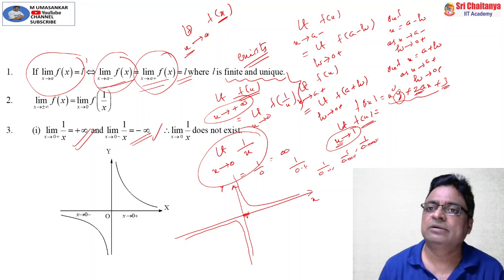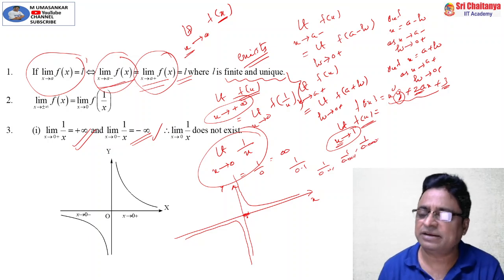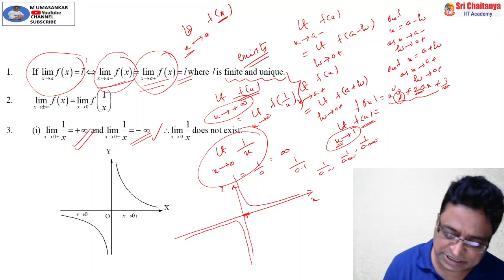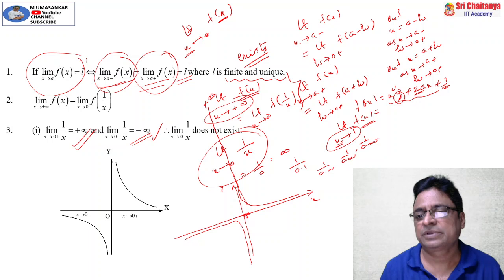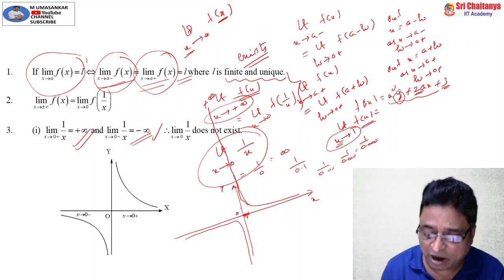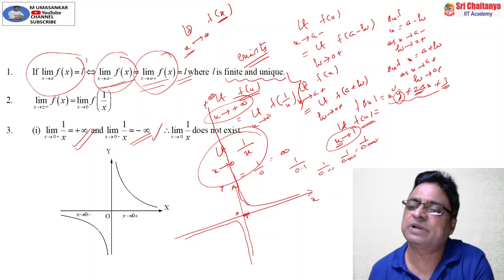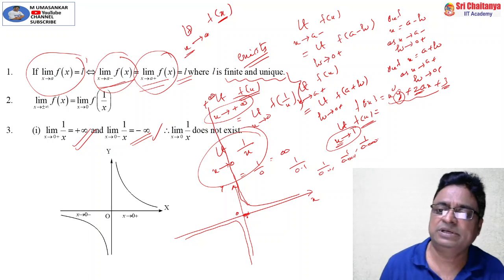What is 1 by 0.1? That is 10. What is 1 by 0.01? That is 100. What is 1 by 0.001? That is 1000. That means it goes on up to where? Plus infinity. See, graphically, see how beautifully we explained this fundamental very clearly, isn't it?